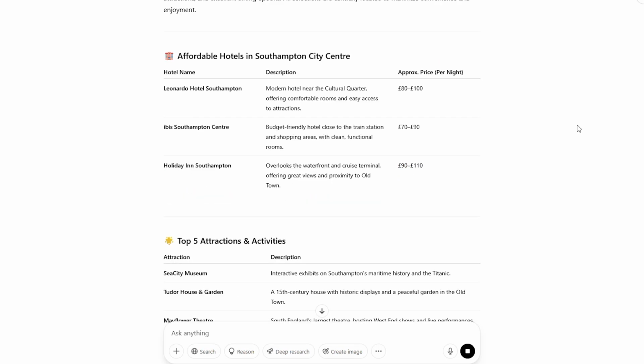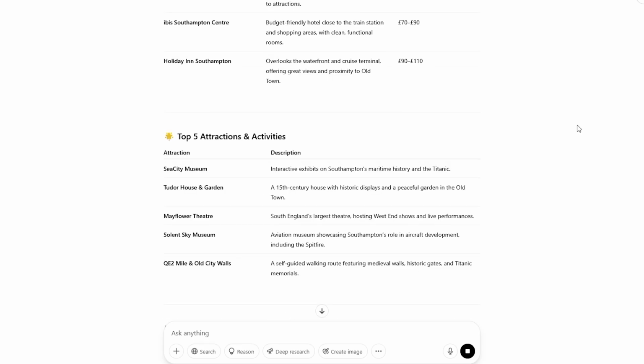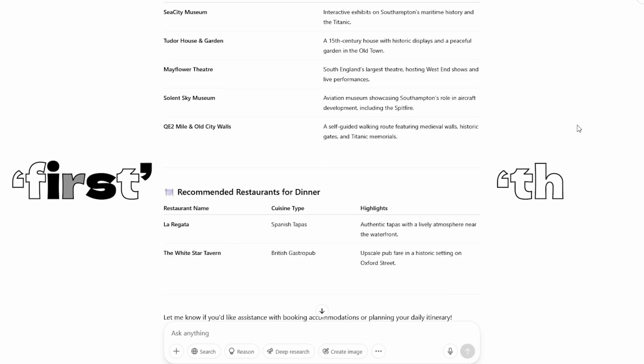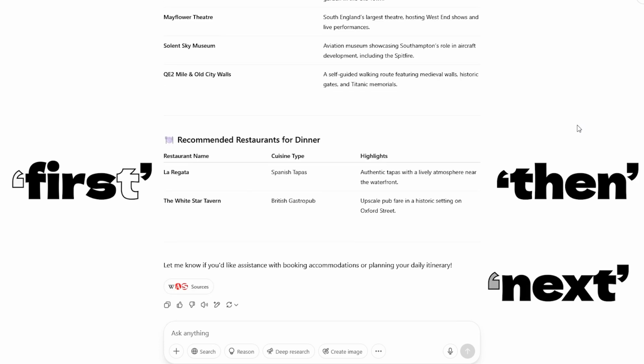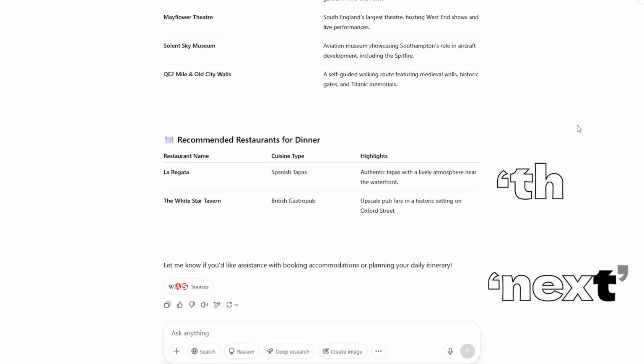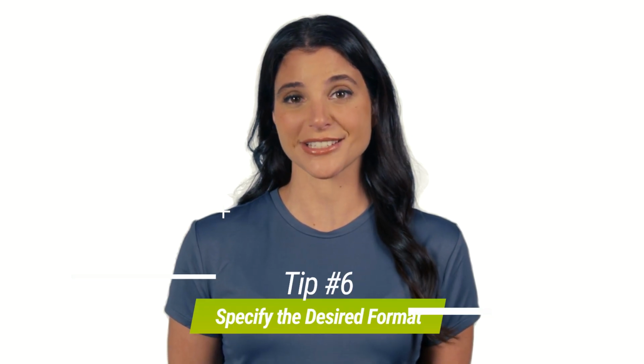By structuring your prompt logically using clear sequencing words like first, then, next, and specifying the desired output format at the end, you make it much easier for ChatGPT to understand and fulfill all aspects of your request. Specify the desired format. ChatGPT and other AI models are incredibly versatile in how they present information. If you have a preference for how the output should be structured, don't hesitate to tell it. This can significantly improve the usability of the information you receive.